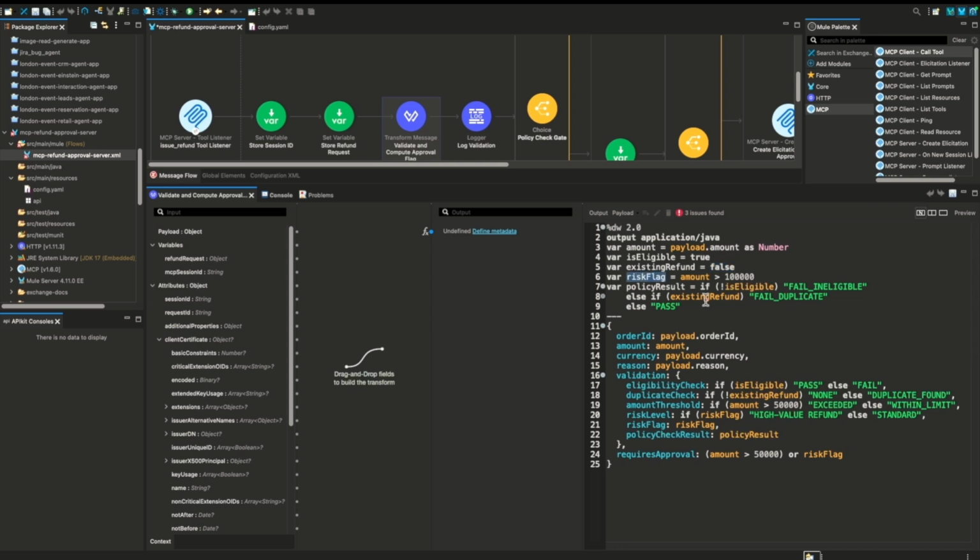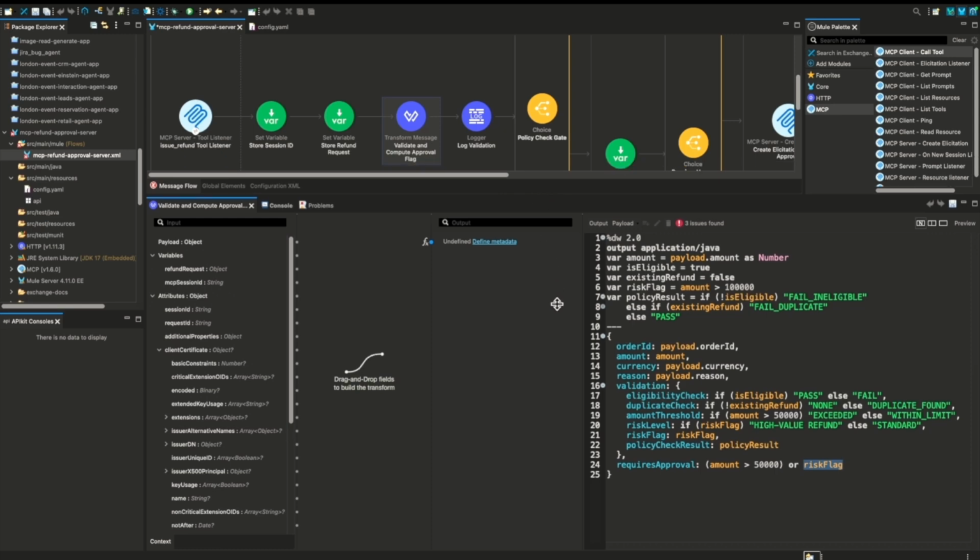I'm calculating the risk flag. If the amount is greater than 1 lakh, then it's a high value refund request. Then I am calculating the policy result. Based on these 2 parameters, I'm deciding what the policy result is. In our case, since I have hard coded it, it will always pass. Then I'm calculating whether we need approval or not. That will be decided based on the amount value. We have decided the threshold value is 50,000. If it is greater than 50,000, then we need approval, or if the amount is greater than 1 lakh, the risk flag will be true, and then we need approval.